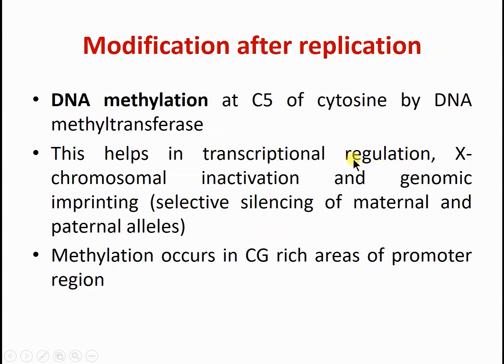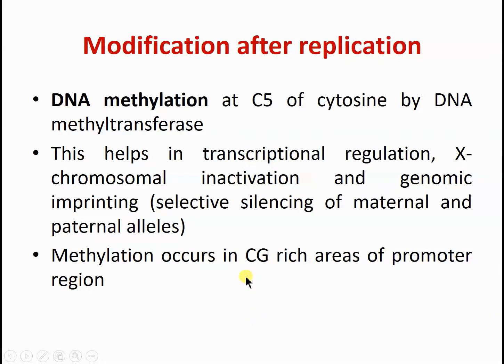Another example is that the insulin gene is present in the beta cell of the pancreas, it is also present in neurons, and it is also present in skin cells. It means the insulin gene is present in each and every cell of the body, but it is only expressed in the pancreatic beta cell and not in other cells.